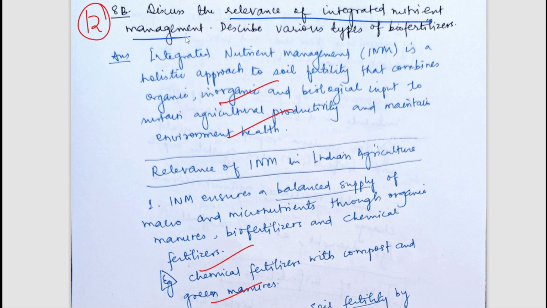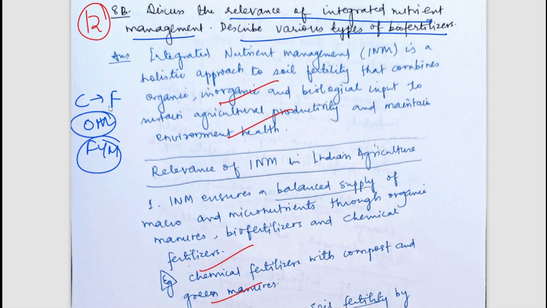relevance of integrated nutrient management and discuss various types of biofertilizers. So we all know what integrated nutrient management is. That is when we are integrating different types of inputs of nutrients. It could be chemical, that is fertilizers, it could be organic manures, it could be farmyard manure. So when all these things are integrated, then these are known as integrated nutrient management.